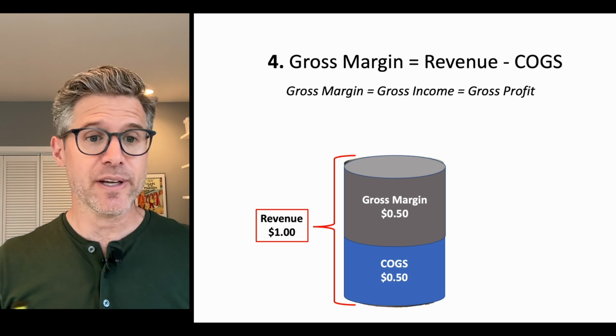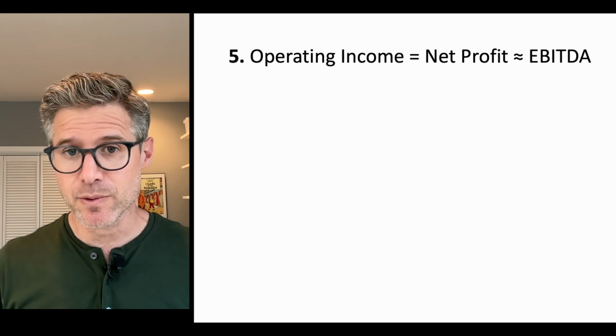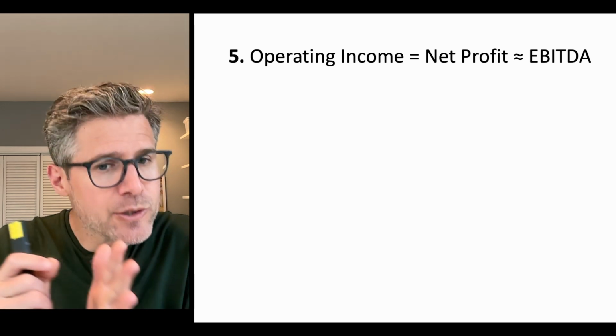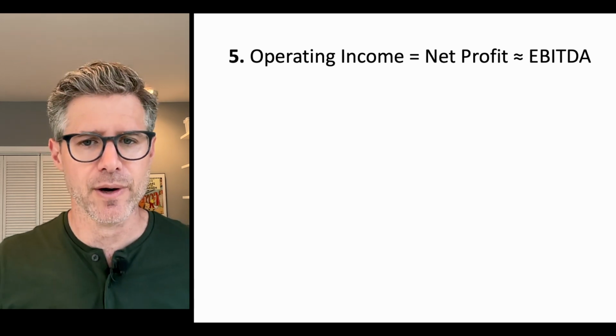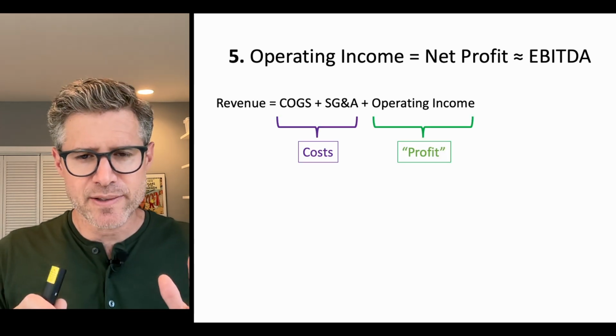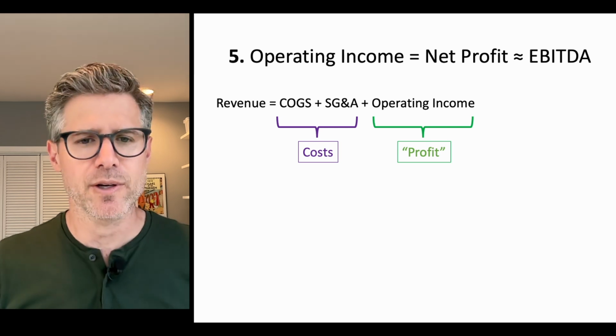Our fifth and final definition is operating income. Operating income is the same as net profit, or in Europe it's often called net result. And this is largely similar to, it's not the same as, but largely similar to EBITDA. There are some differences, and we'll cover that in a bit. I always want to phrase things in ways that you'll understand easily, right? We want to start with something that's easy and then build our knowledge up from there.